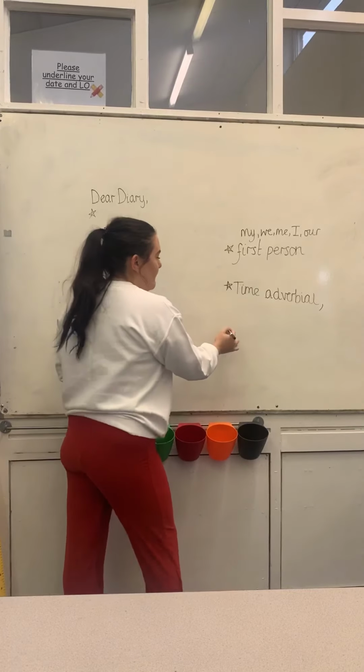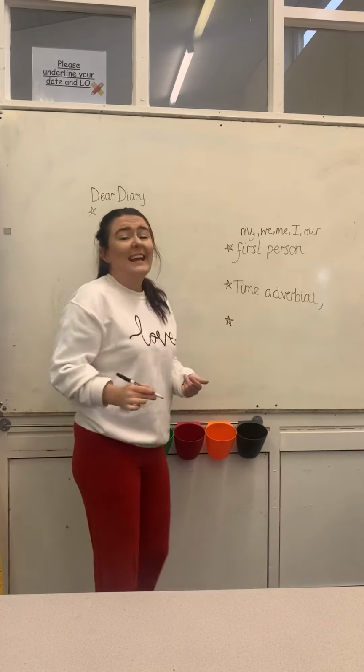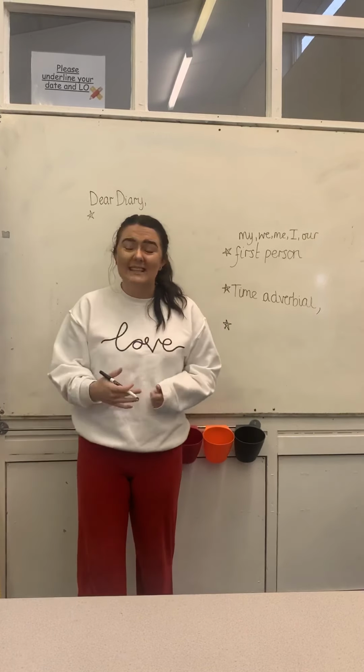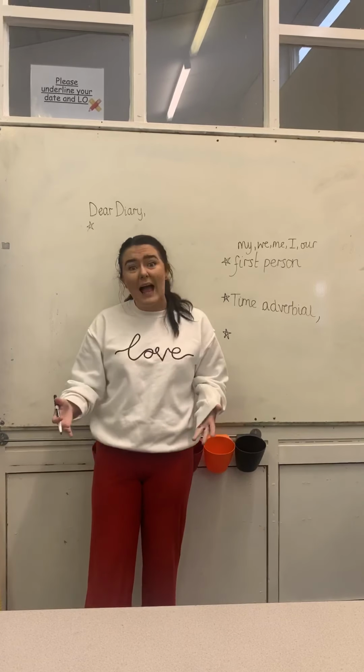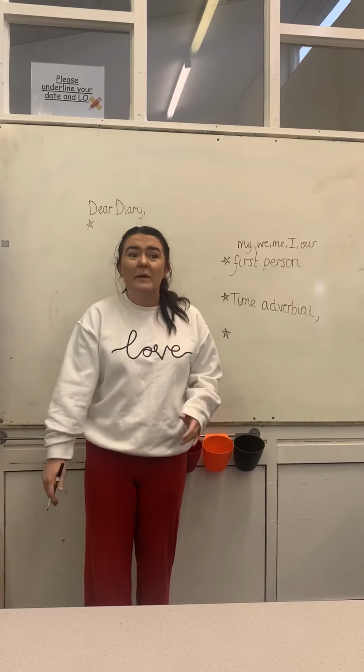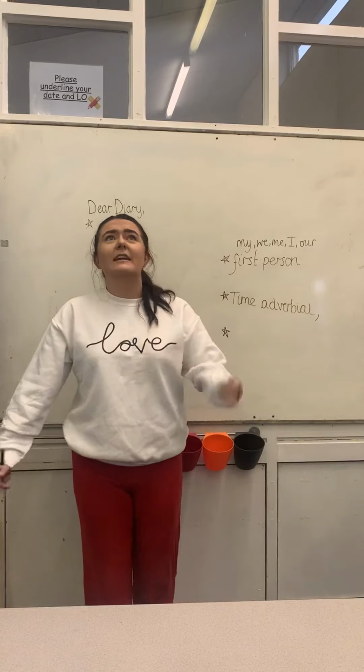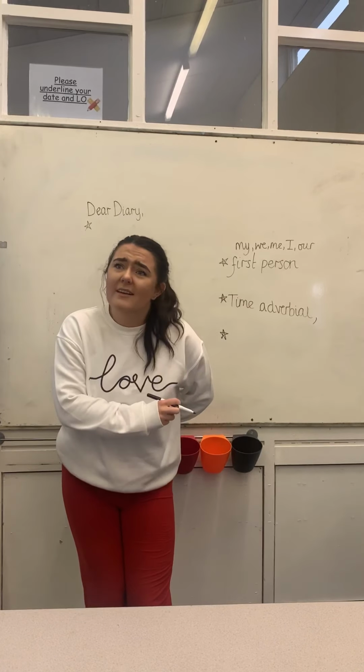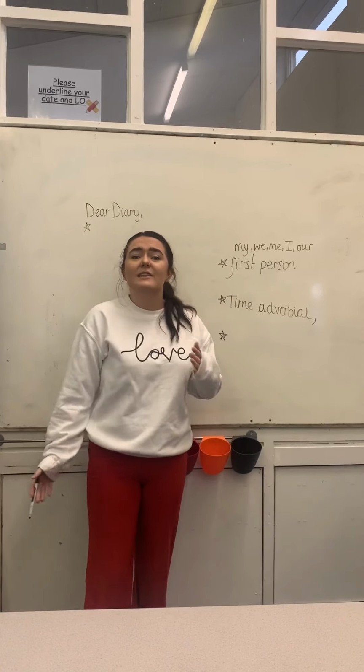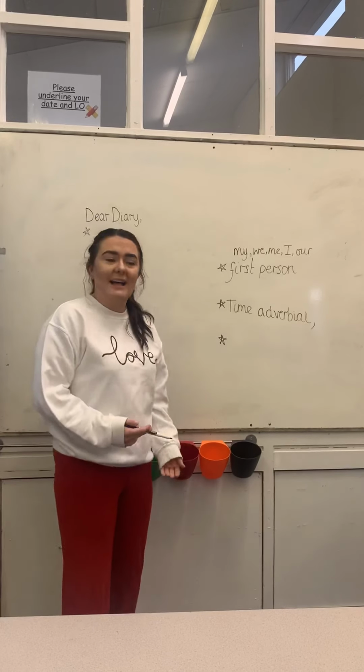Another thing to remember is that it's got to be set in the past tense. This has already happened to you. So we won't say, I am feeling really worried about telling my friends, because it's already happened. You need to convert what you're thinking into the past.